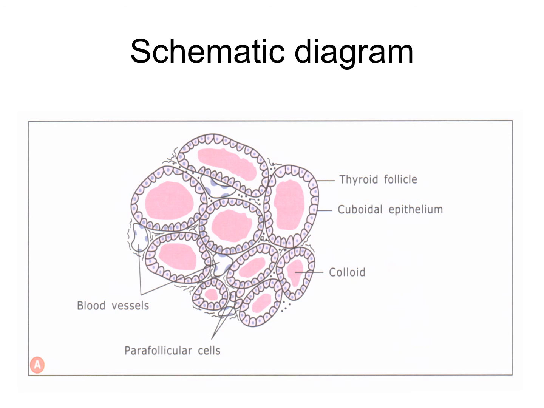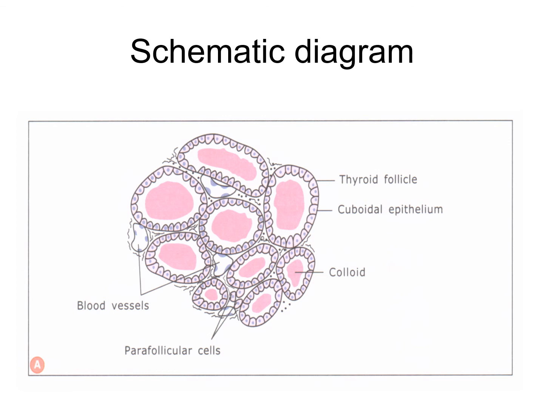In the electron microscope, these cells show well-developed granular endoplasmic reticulum, Golgi complex, numerous mitochondria, and membrane-bound secretory granules. C cells secrete the hormone called calcitonin. This hormone has an action opposite to that of the parathyroid hormone on calcium metabolism.